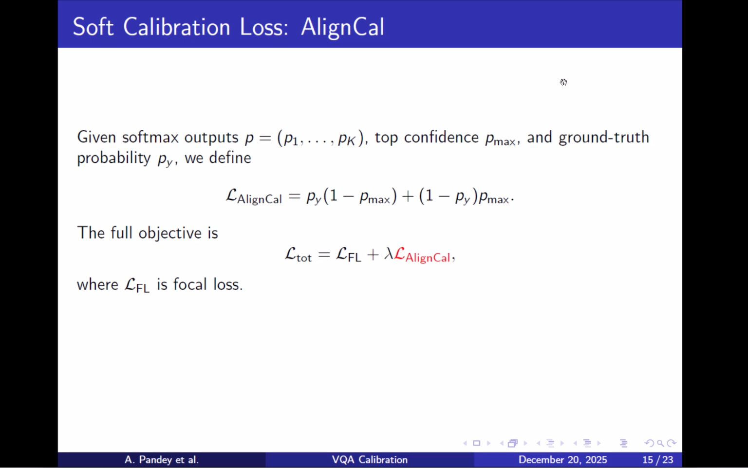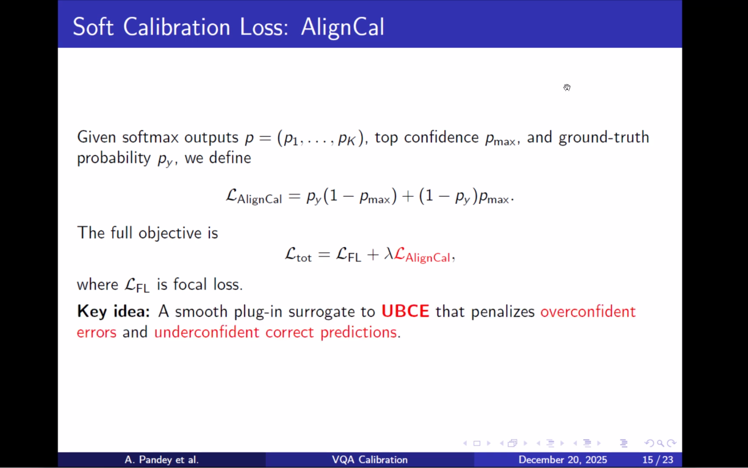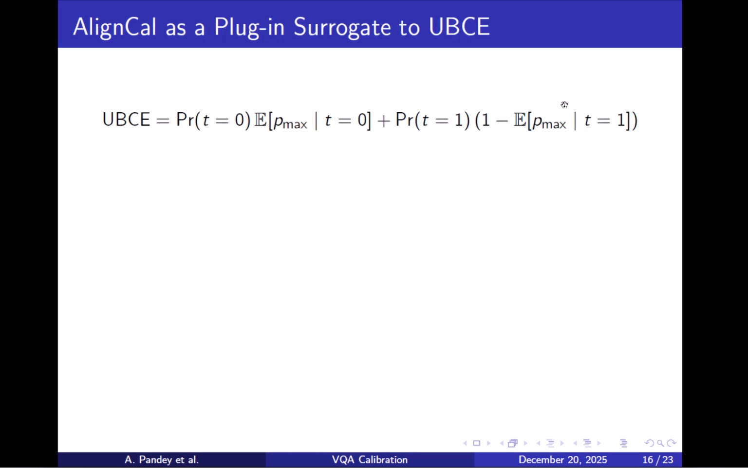Most importantly, the loss is not a heuristic. It is derived as a smooth differentiable surrogate to the upper bound calibration error, UBC, which was recently proposed in the literature. Upper bound calibration error measures how misaligned confidence is with correctness on a per example basis. This expression splits up into two cases, when the model is wrong and when it is correct. We can rewrite this more compactly as an expectation over a binary correctness variable t. Here t equal to 1 means that the prediction is correct and t equal to 0 means the prediction is incorrect.